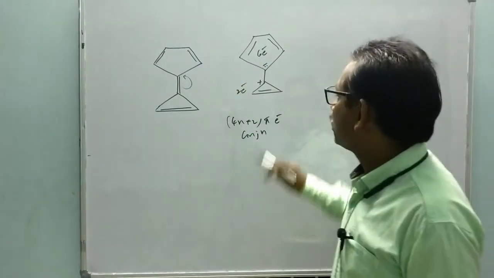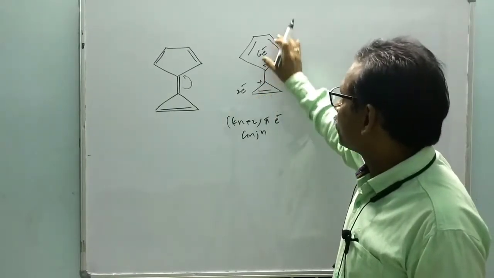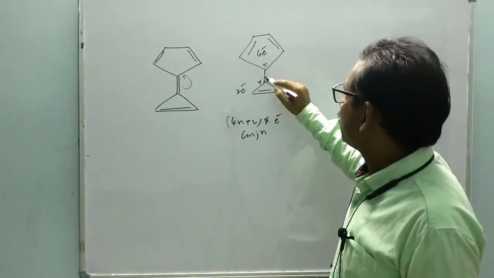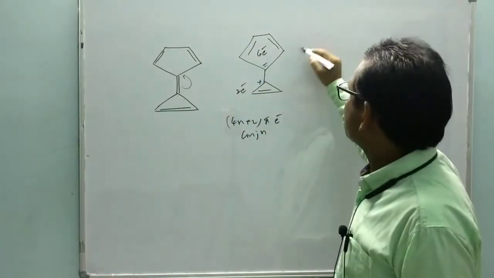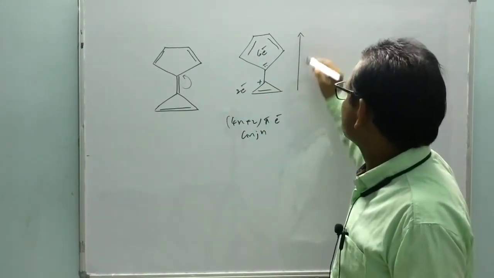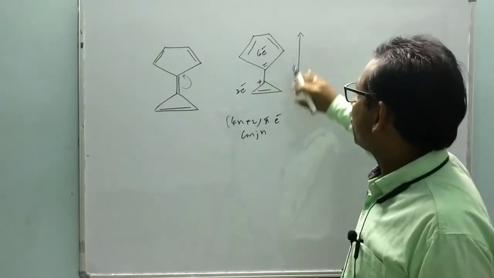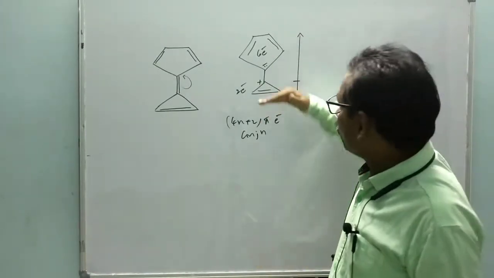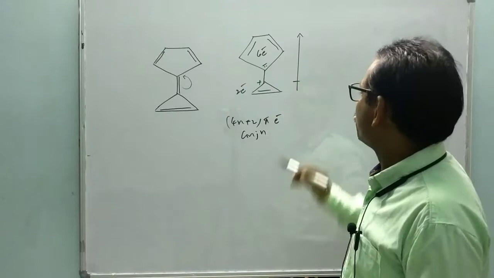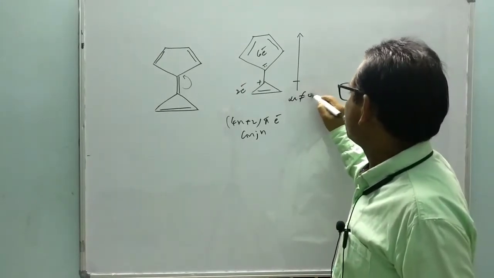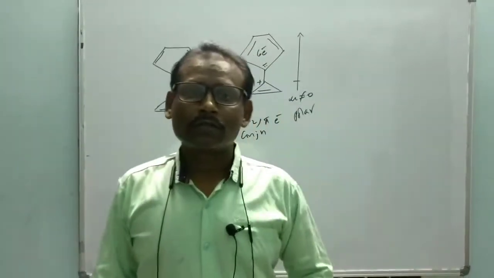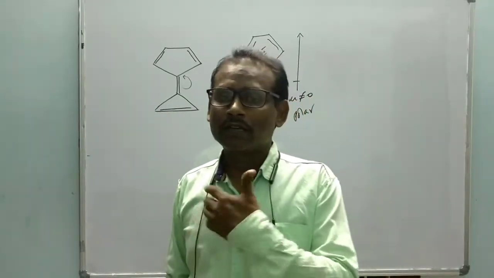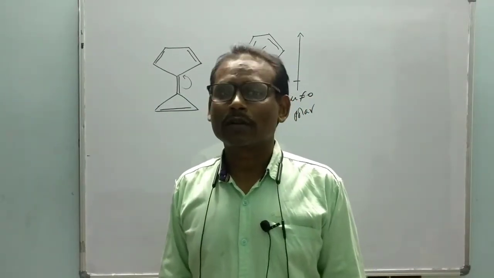Now we can say that the bottom portion is positive and the upper portion is negative. That's why the dipole moment or polarity of the molecule takes this direction, the electron moving from bottom to upper. Therefore, the dipole moment is not equal to 0. So it is a polar compound. This is the way we have a hydrocarbon that is polar.